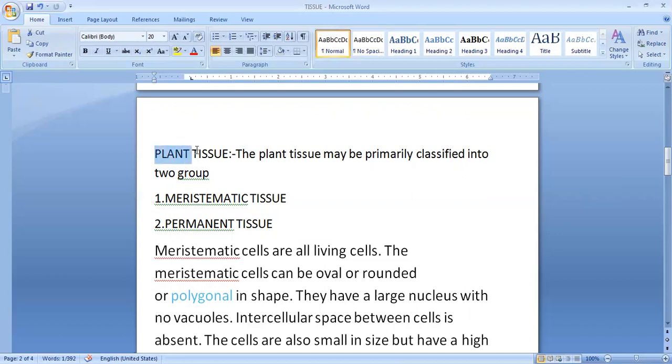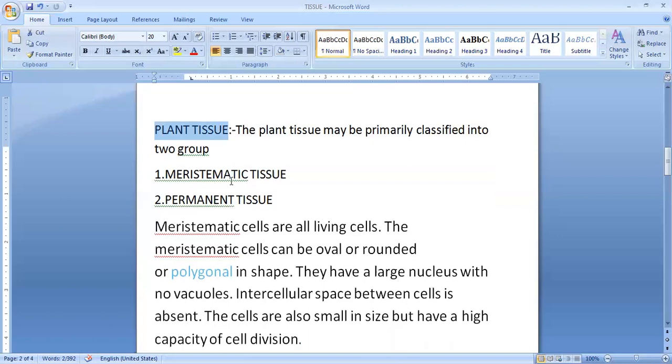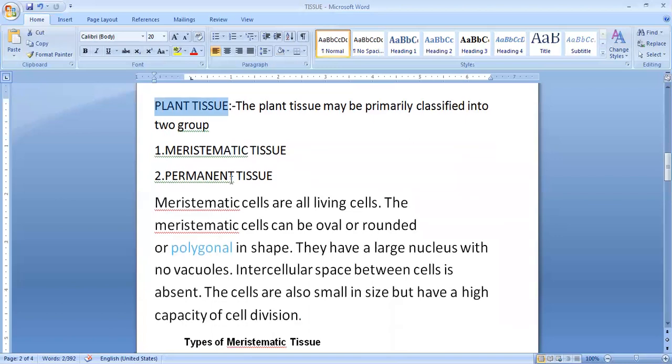Now we have to study the first tissue, that is plant tissue. Let us see what plant tissue means, or how many types of plant tissues there are. So there are two types of plant tissue. One is known as meristematic tissue. Another one is known as permanent tissue. So plant tissues are of two types: meristematic tissue and permanent tissue.